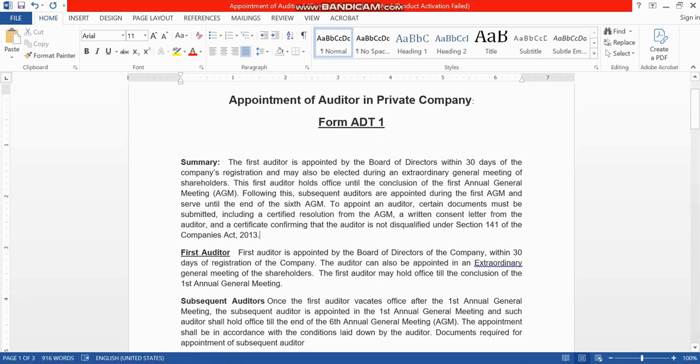Got it? The difference. To appoint an auditor, certain documents must be submitted, including a certified resolution from the AGM, a written consent from the auditor, and a certificate confirming that the auditor is not disqualified under section 141 of the Companies Act 2013.